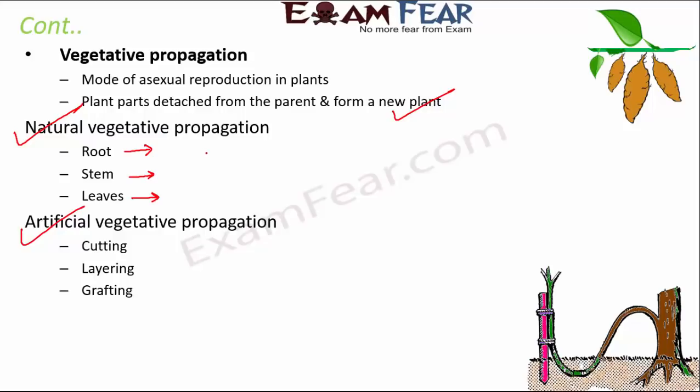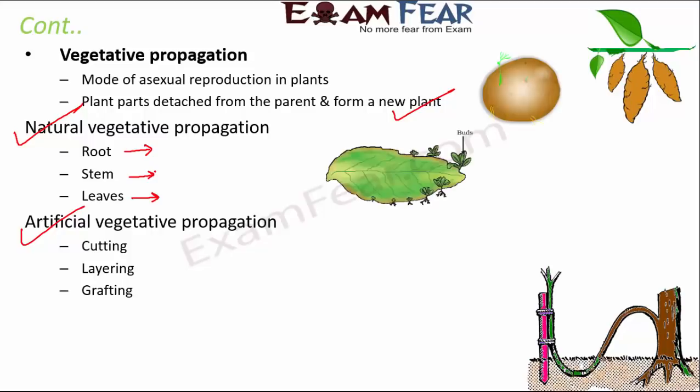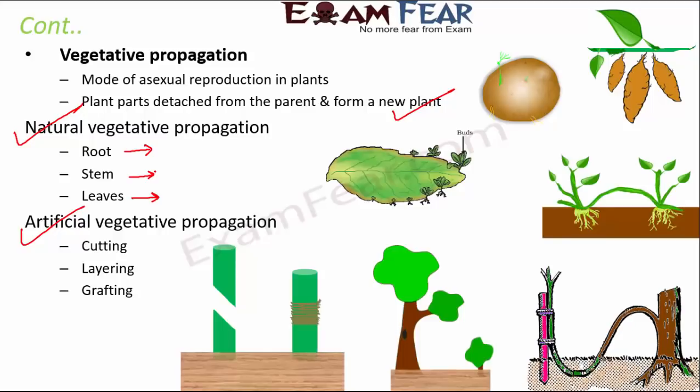Similarly, you can see natural vegetative propagation by stem in case of plants like grass or strawberry, as you see here, where the stems grow horizontally above the ground, and at nodes new roots develop. Since new roots develop, a new plant develops altogether. Not only that, in case of potato, ginger, or onion, you have underground stems, and buds appear in these underground stems and give rise to new plants.